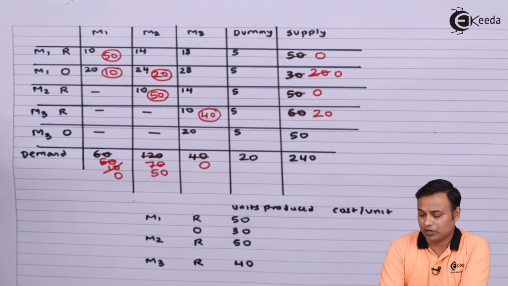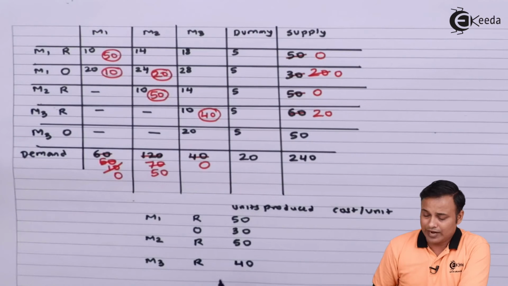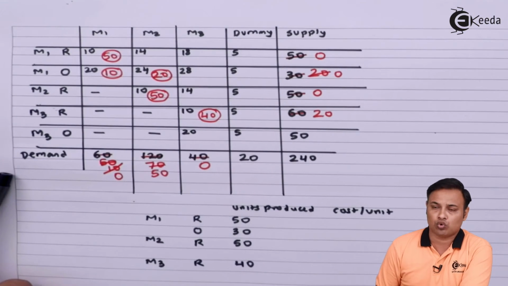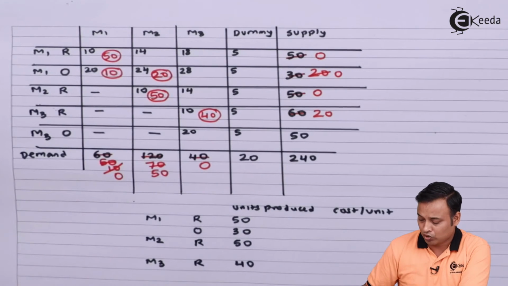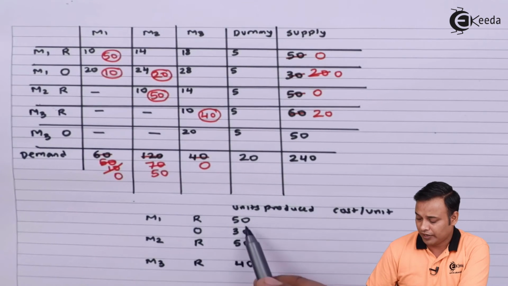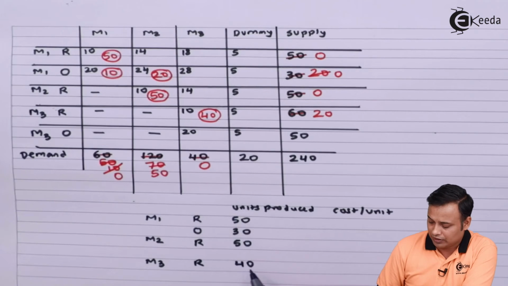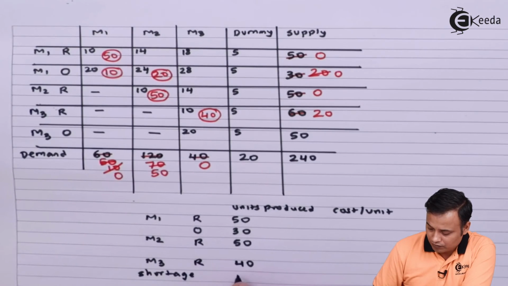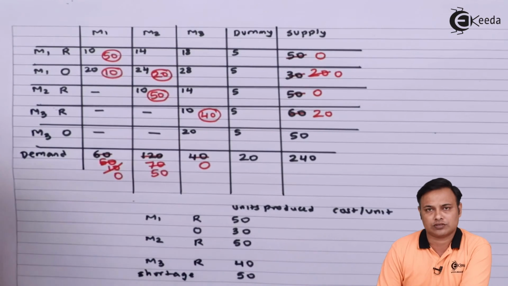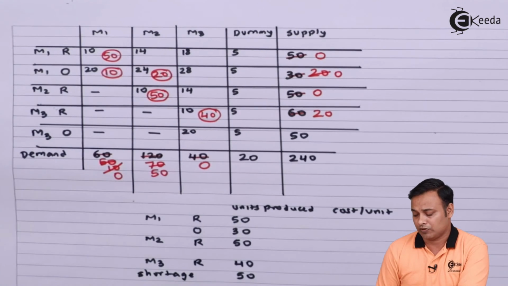Now we need to do the calculation. If you look at the total demand, it was 220: 60 plus 120 plus 40. Whereas my total production is 50, 80, 130 and 70. So there is a shortage of 50 units. Now I will multiply this with the cost per unit.